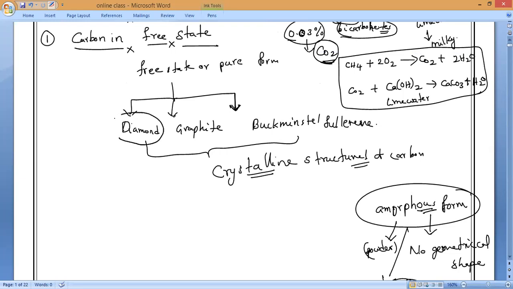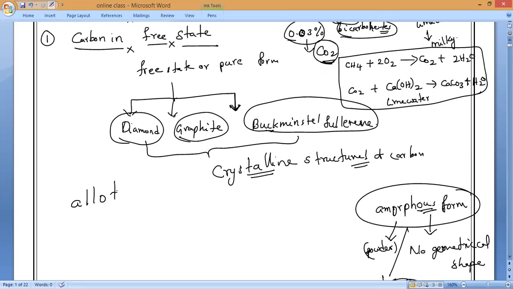The crystalline structures of carbon, which have a particular geometric shape, are three: diamond, graphite, and Buckminsterfullerene. These three are called crystalline allotropes of carbon. Let us discuss what we mean by allotropes.